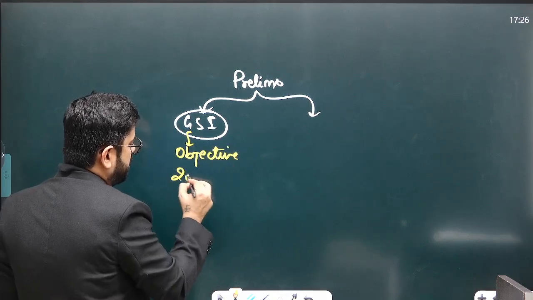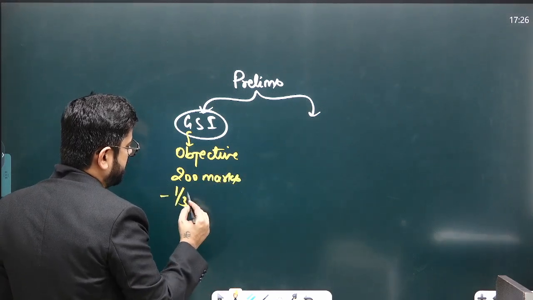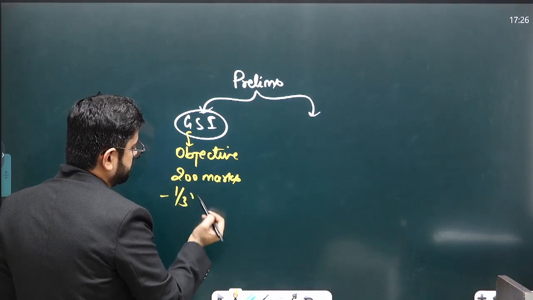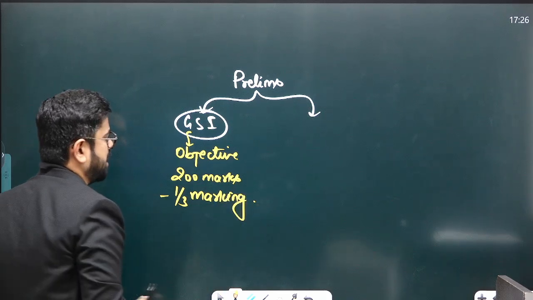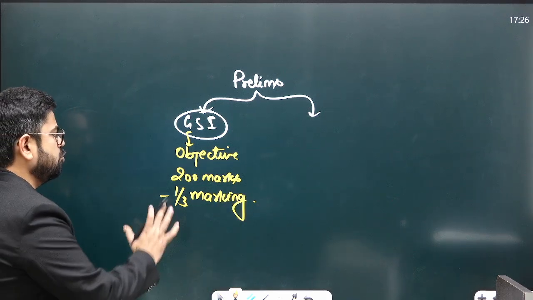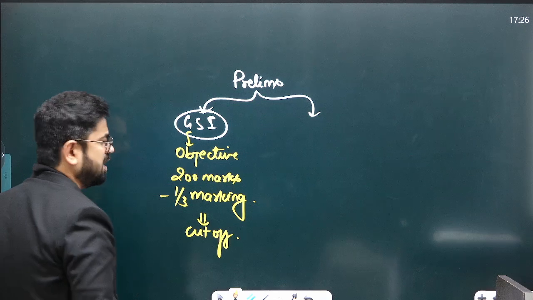Also it has negative marking of 1/3. Negative marking, right? So this is the one who will decide cutoff. This is the one who will decide the merit.